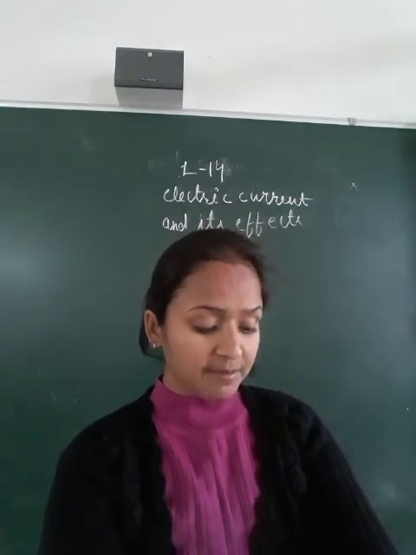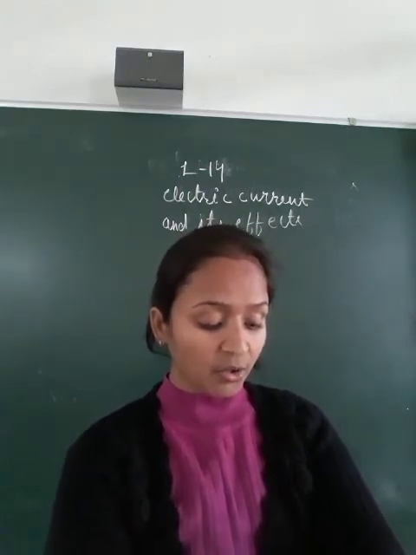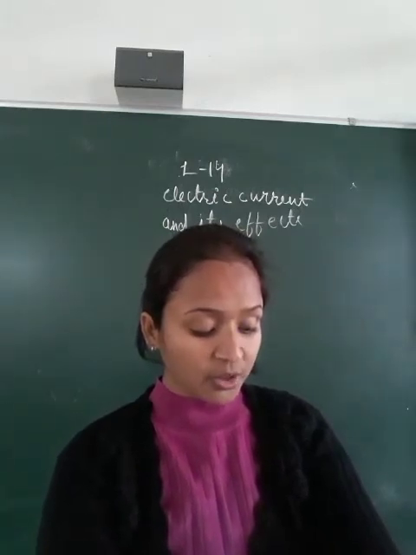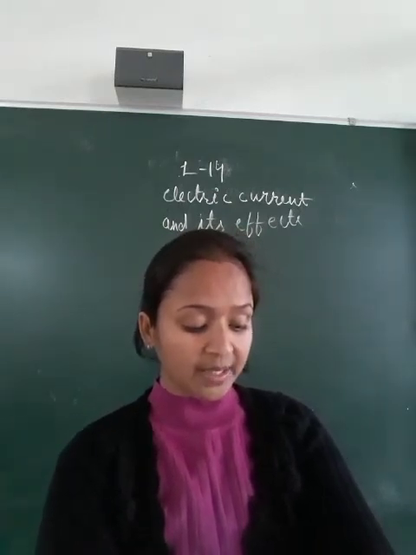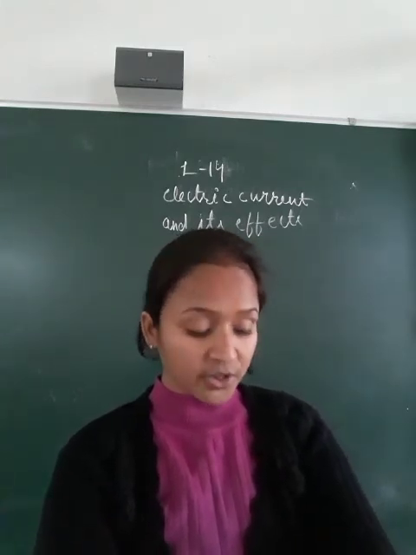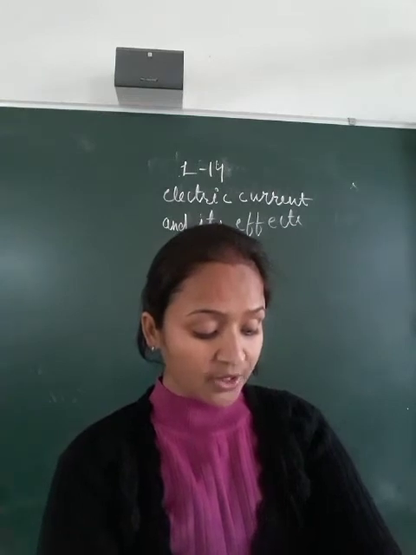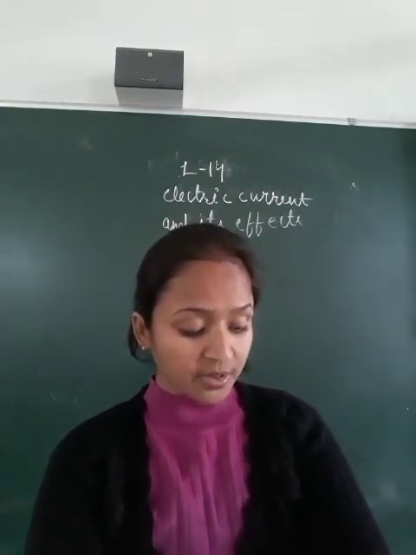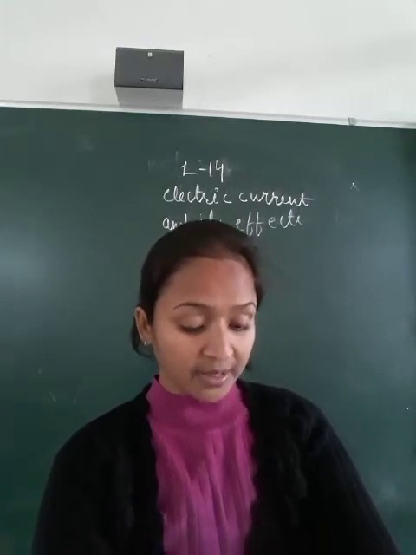A conductor behaves like a magnet only as long as the current flows through it. When a soft iron core is placed in a closed coil carrying current, it acts as an electromagnet, and the magnetic strength of an electromagnet can be increased by increasing the magnitude of current and the number of turns in its coil.